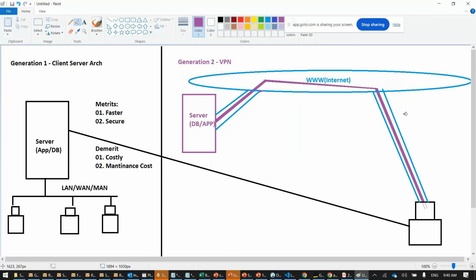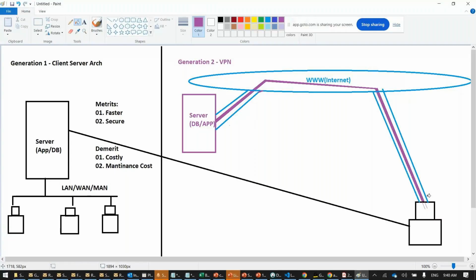That means a network connection is created which is not physical. It is a virtual cable, a cable which is imaginary, a cable which physically does not exist. You can't touch this wire. In the first scenario, you can dig the ground, you can touch the wire. Physical wire is there. But in the second case, a virtual wire is laid, through the internet. And that is called VPN.